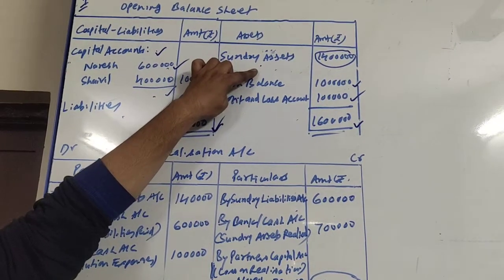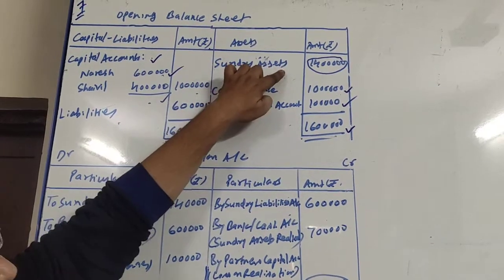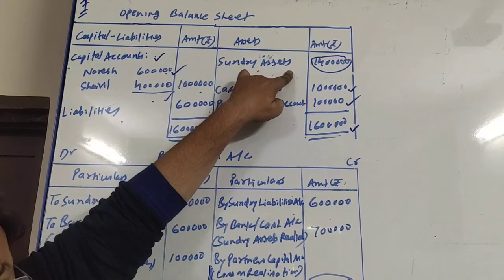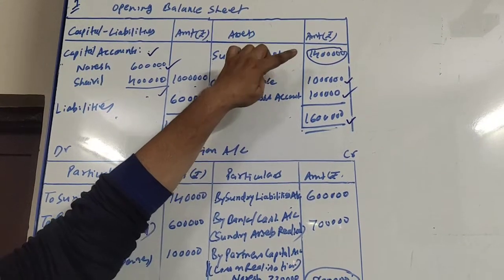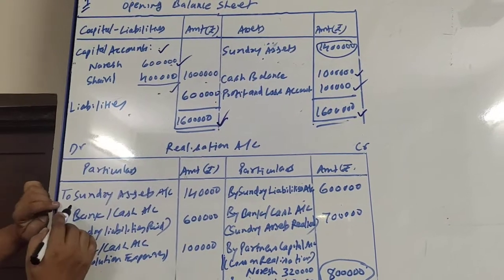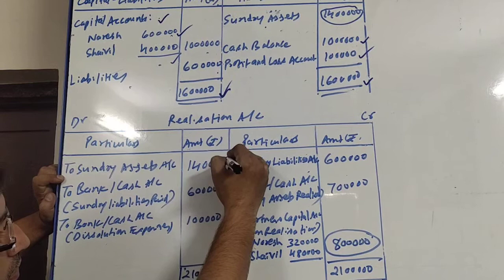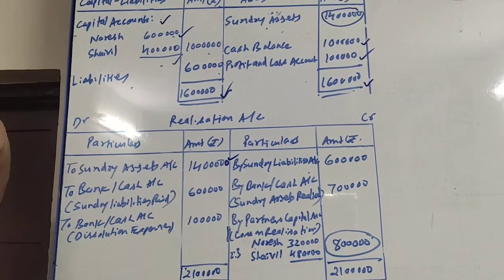And the entry for that is realization account debit to sundry asset account. That means this will be debited to realization account, so it goes to the debit side of realization account. So here it is, to sundry assets 14 lakh.